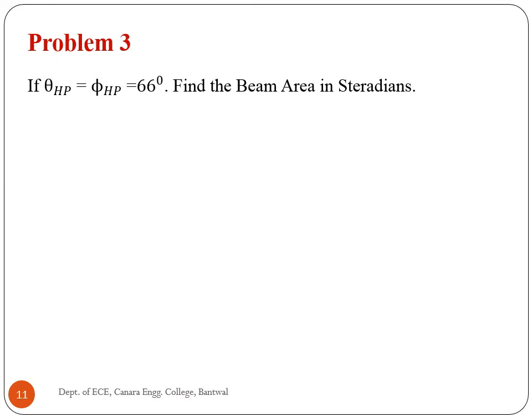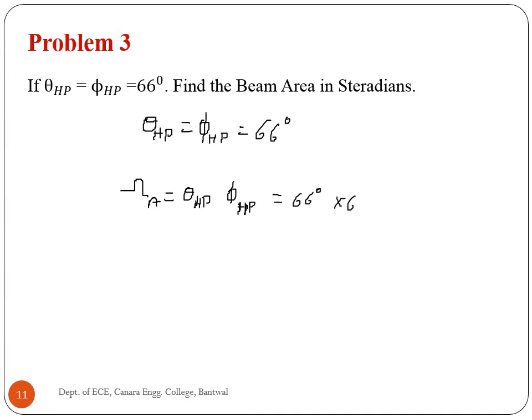Third problem, if theta hp and phi hp is equal to 66 degree, find the beam area in steradians. So theta hp is equal to phi hp, which is equal to 66 degree. We know that beam area is equal to the product of theta hp and phi hp, which is equal to 66 degree into 66 degree, which is equal to 4356 square degree.